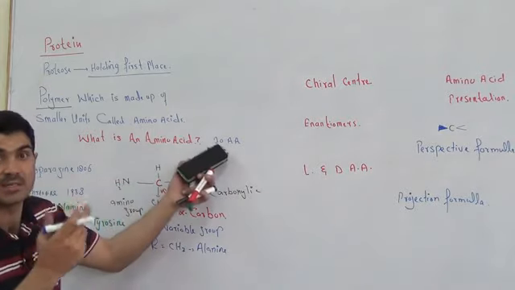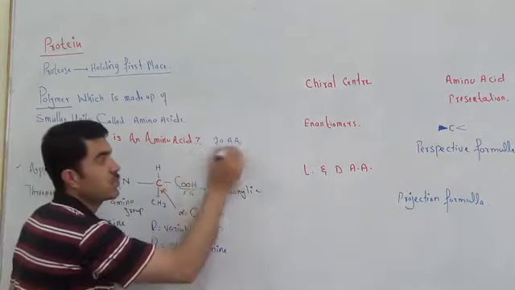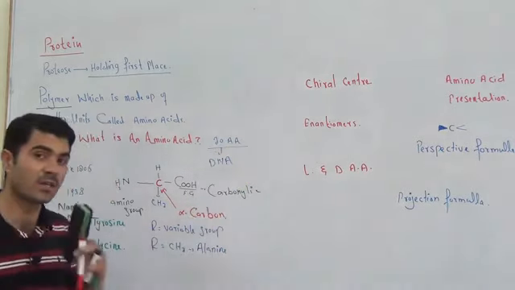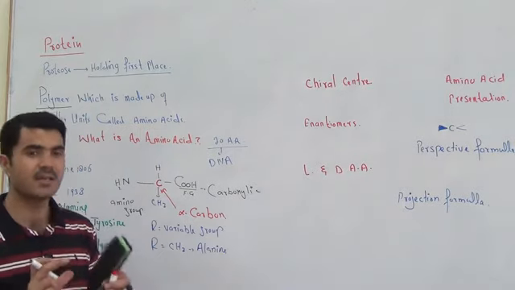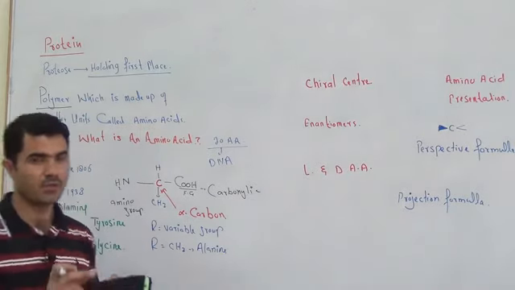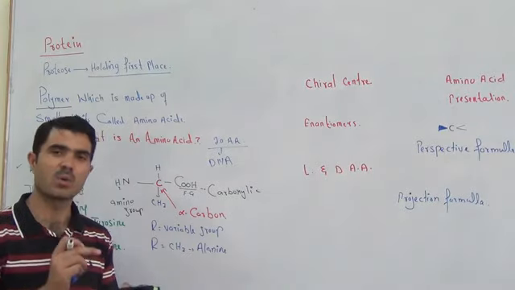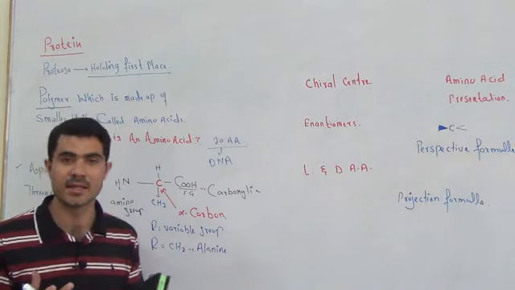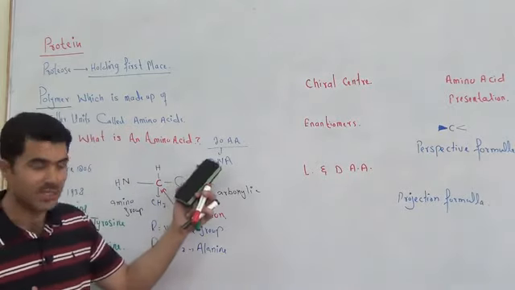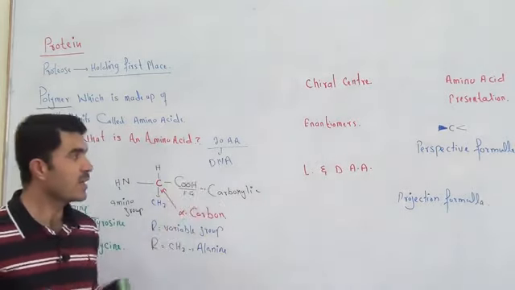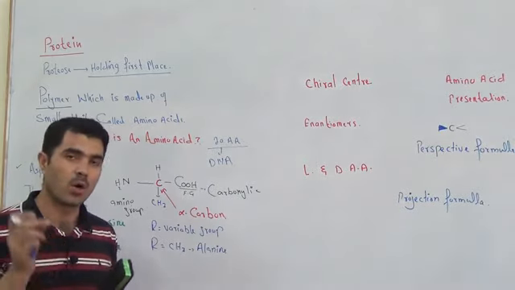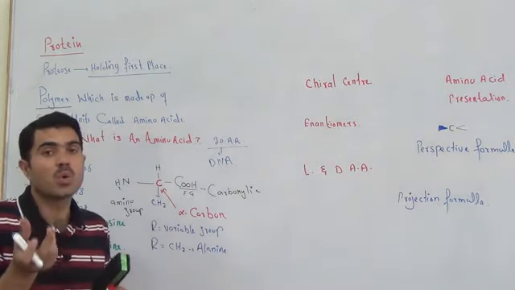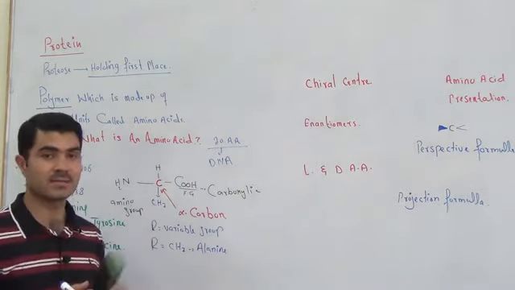One we call the 20 or standard amino acids. These 20 amino acids come to us by the order of the DNA. DNA contains the codes. If you don't know about DNA, a lecture would come to you on the DNA as well. But I hope you people know the DNA. DNA is our genetic material. These 20 amino acids are ordered according to the DNA. These 20 amino acid codes are present in the DNA, so they are standard amino acids.